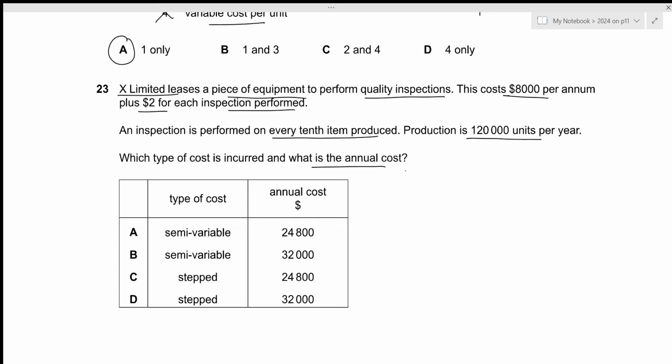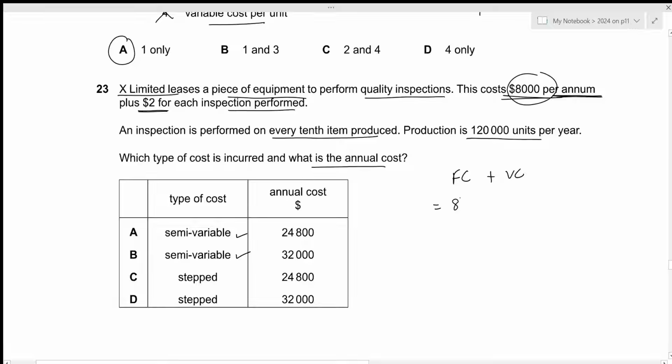So in this case, we have two different aspects of cost. We have a per time period cost. Time period cost will be our fixed cost. So this 8,000 is fixed cost, but we have 2 for each inspection performed. So it depends on the number of inspections, which is a variable cost. So we have fixed aspect as well as variable aspect. So it will be semi-variable, which is given by A and B. Now we need the total annual cost. So it is just going to be fixed cost plus the variable cost.